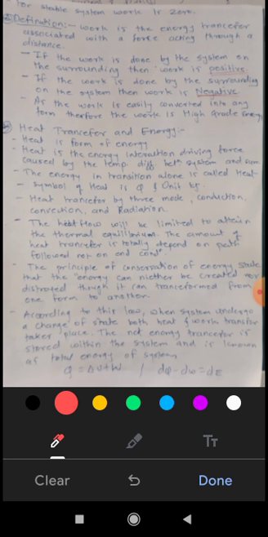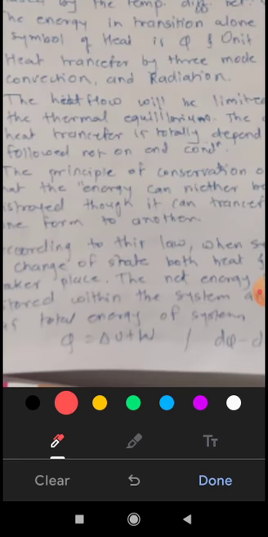We know that when a system undergoes any change of state, both heat and work transfer take place. The net energy transfer is stored within the system and is known as the total energy of the system. That means the total heat energy is used for storing internal energy and doing work.